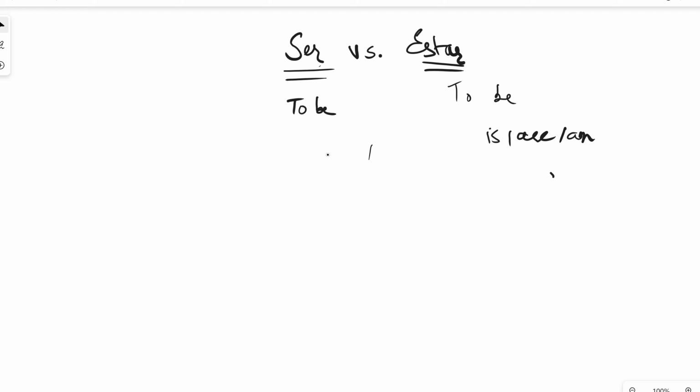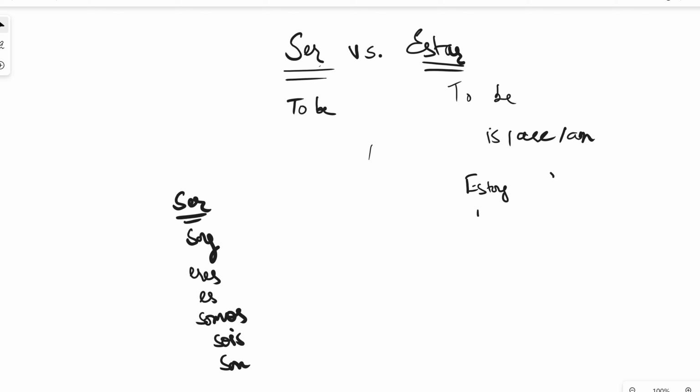Now, basically, use ser for the things that are more permanent in nature, and you use estar for things that are temporary. So the conjugation of verb ser is soy, eres, es, somos, sois, son. And the conjugation of verb estar is estoy, estás, está, estamos, estáis, and están.